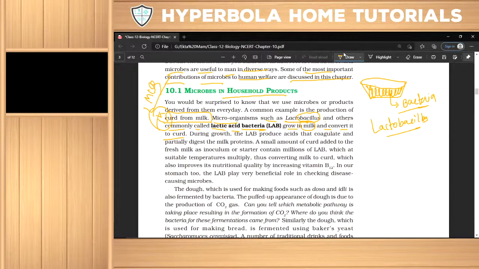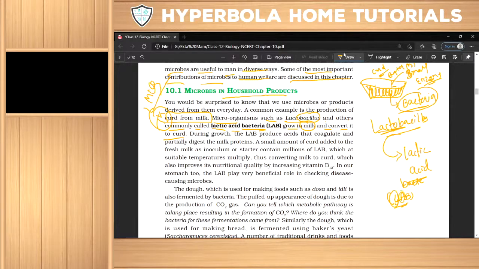Then I add a small amount of curd or buttermilk to this milk, just 1 spoon, not more. Then the bacterium Lactobacillus converts the milk, producing lactic acid, and this is called LAB, lactic acid bacteria.